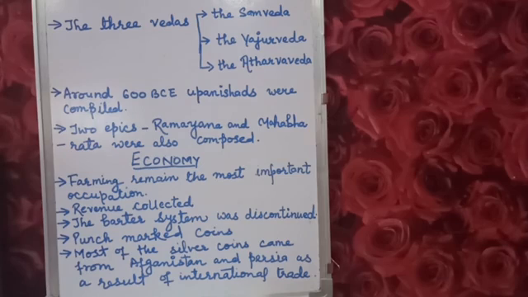Now artisans and the craftsmen produced goods of fine quality and they were organized into guilds. The guilds regulated the prices, means society of people with similar interest, similar job.